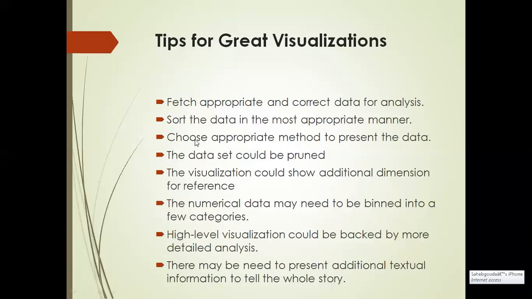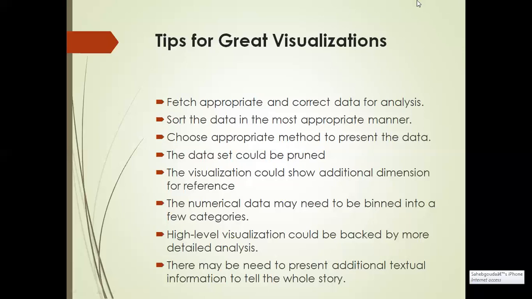Then the third tip is choose an appropriate method to present the data. The data could be presented as a table or as any of the graph types. It depends, as we have gone through. In the previous example, we used a pie chart and a bar graph. Based on that, we choose the appropriate method to present the data.